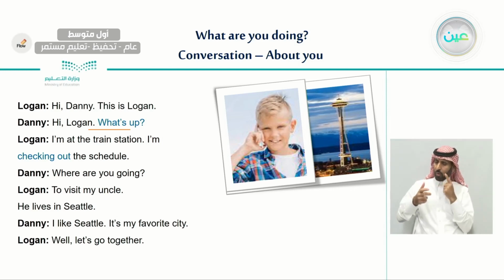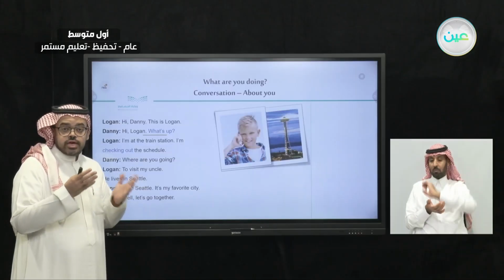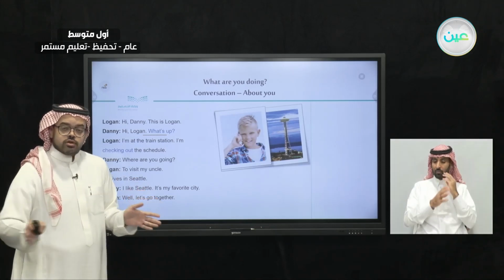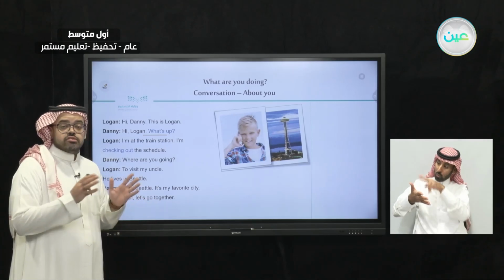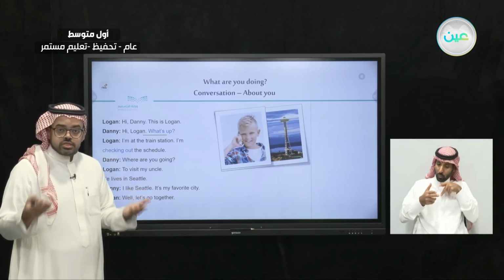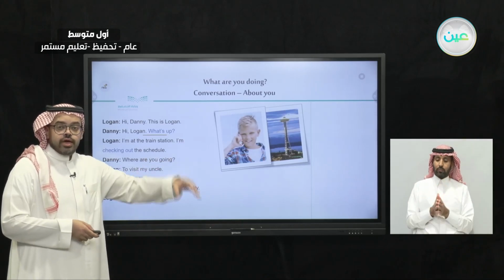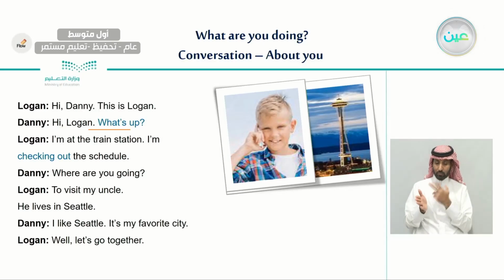As with airplanes, taxis, and trains, each of those transportation vehicles has a schedule that tells you when to go, the start of the trip, and the end of the trip. So our friend Logan here is checking the schedule of the train station. Danny says, where are you going?